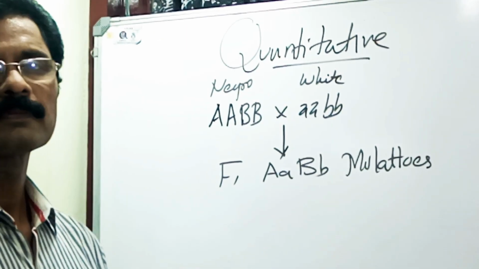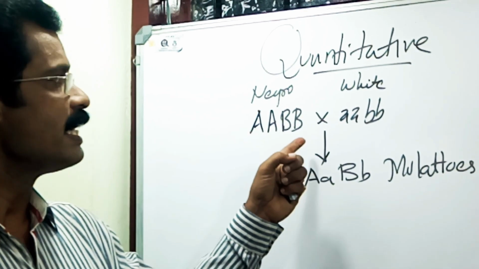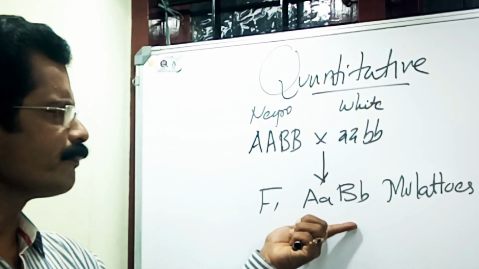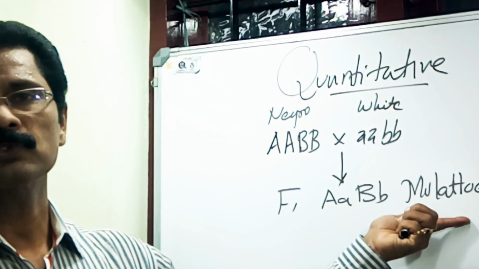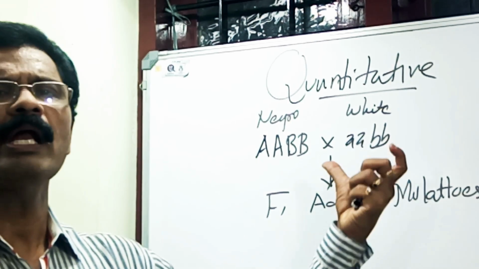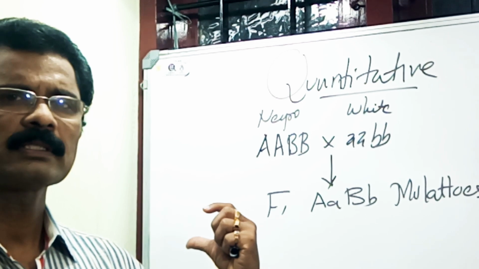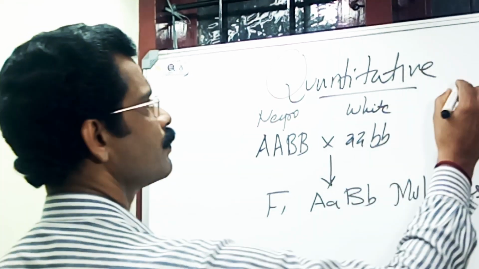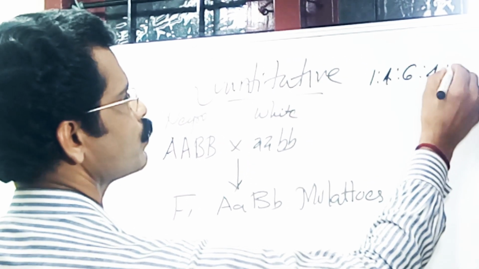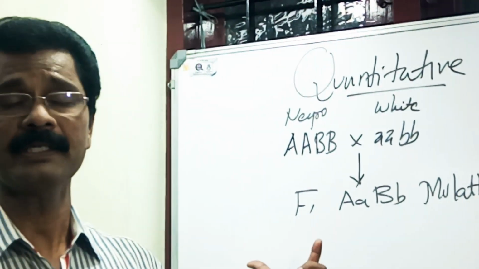Mulatto. When a true Negro mates with a white, all the F1 young ones are mulattoes, with intermediate skin color. A mating of two mulattoes produces the F2 young ones in the ratio of 1:4:6:4:1. Right? This is quantitative inheritance.